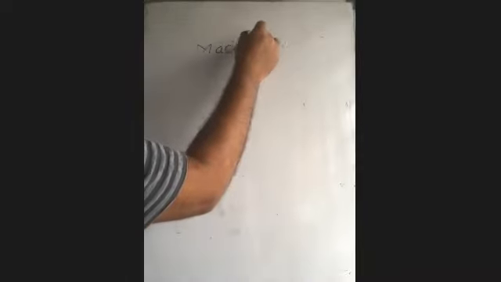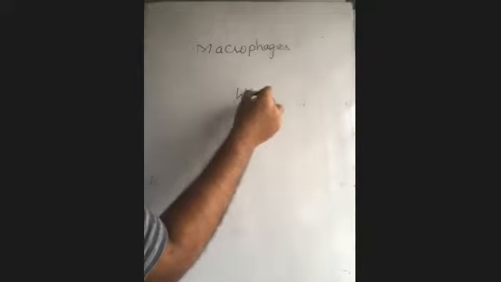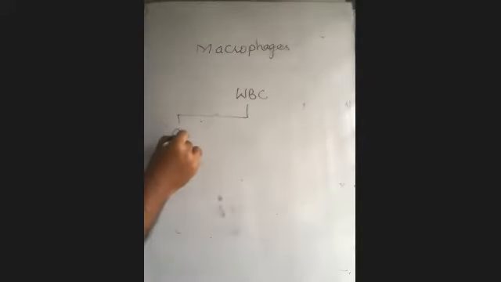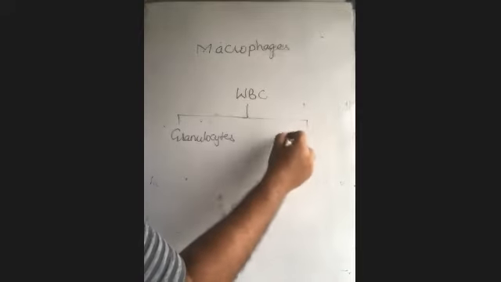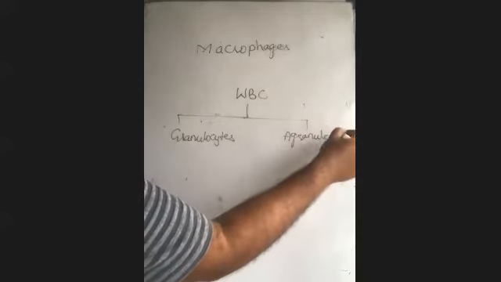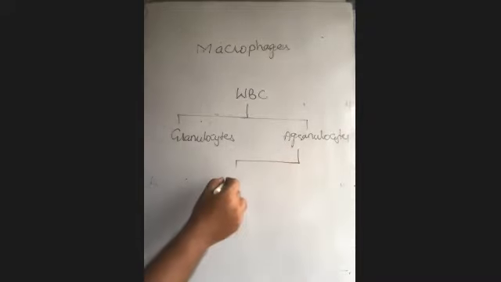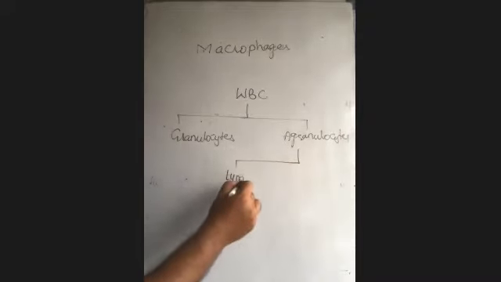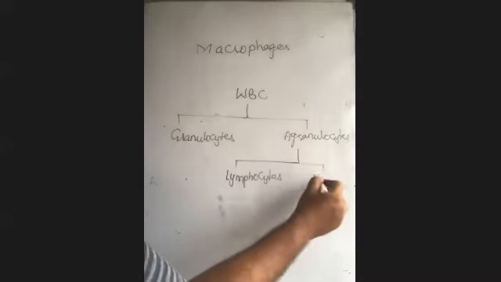Okay. Then let's continue with the macrophages. For that, again, I'll go back. As we said in the case of WBC, granulocytes and agranulocytes are present. The agranulocytes are of two types, lymphocytes and monocytes.